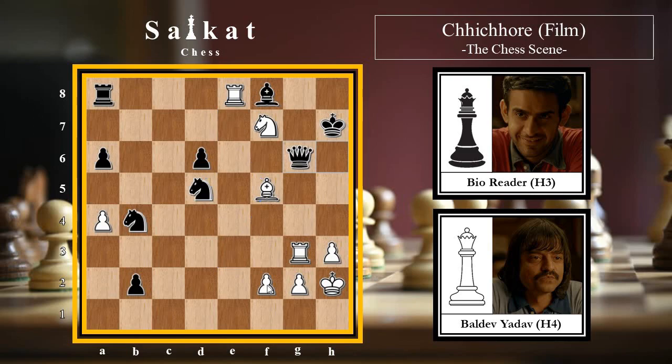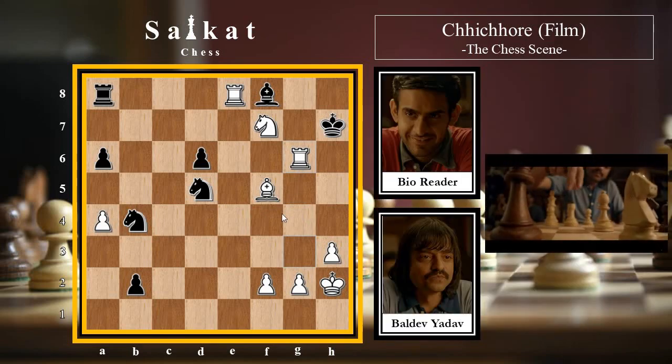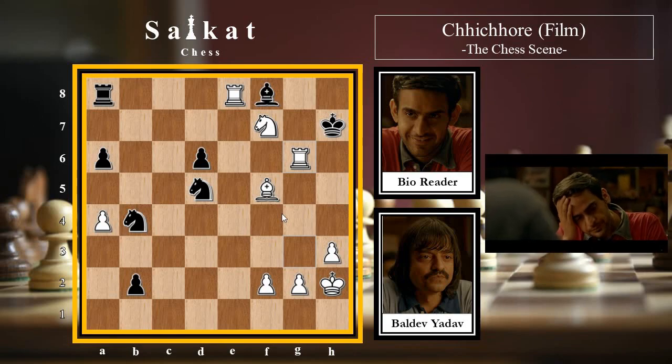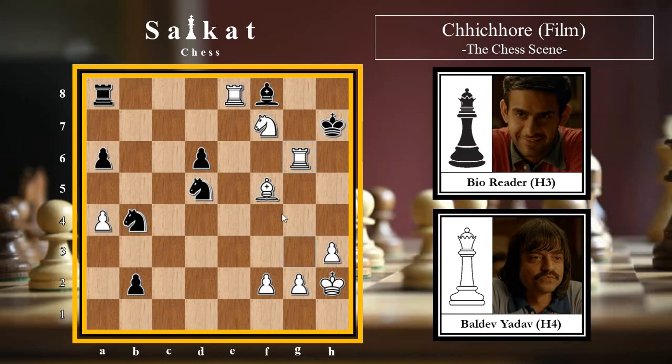So the best move was not played in a world championship match, but it was actually played in a movie, in a Bollywood movie, which actually shows that they put effort in this game. That really shows that they did not take their audience for granted. So white goes for rook into g6, and this scene was really shown in a very grand manner, which is good. I mean, it should be there. They put some effort onto this single move, a good move, a better move.